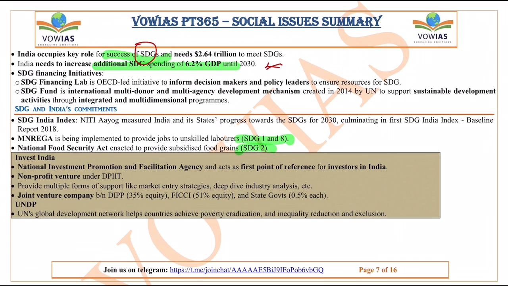Okay, and if you see SDG and India commitment, the SDG India Index. Niti Aayog measured India and its states. MGNREGA, which has been implemented, is the employment guarantee scheme. This is to provide jobs to unskilled labor, and this will fulfill SDG 1 and SDG 8. And you have the National Food Security Act, which will fulfill SDG 2, that means removal of hunger. So this is about India and the SDGs.